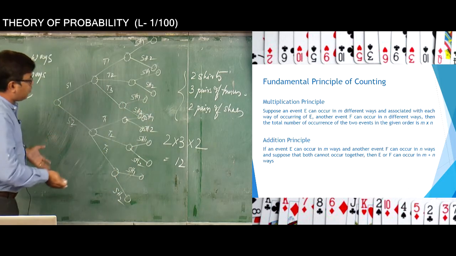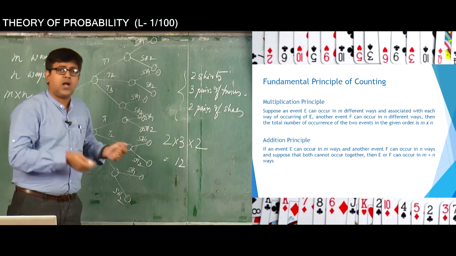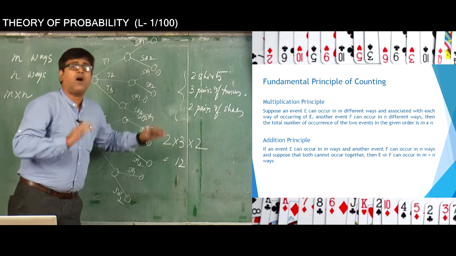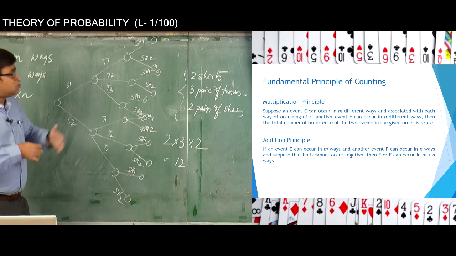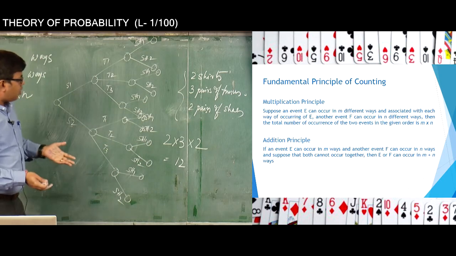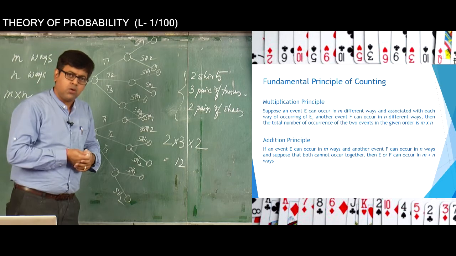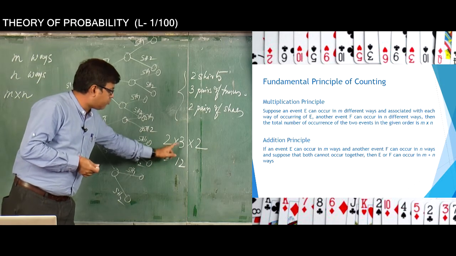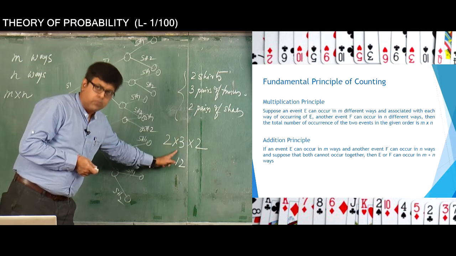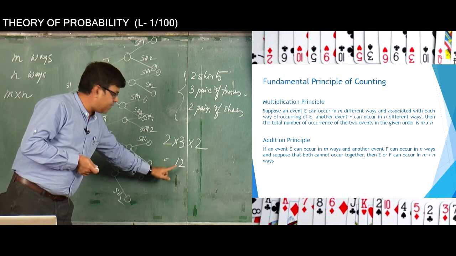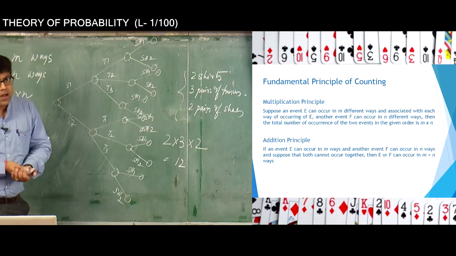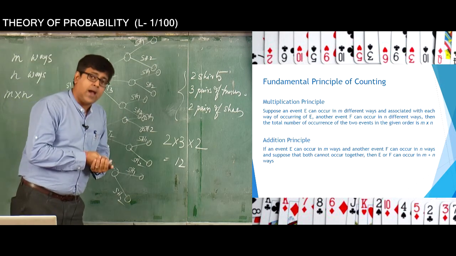So that is the principle we have adopted in finding the solution to the first example that I have taken, which is coming out to be 12. So 12 outfits you can wear if you have 2 pairs of shirts, 3 pairs of trousers, and 2 pairs of shoes. Okay, so it is coming in by the formula 2 into 3 into 2 by the fundamental principle of counting using the multiplication principle, and that is coming out to be 12, because you need to wear a shirt as well as you need to wear a trouser as well as you need to wear a shoe.